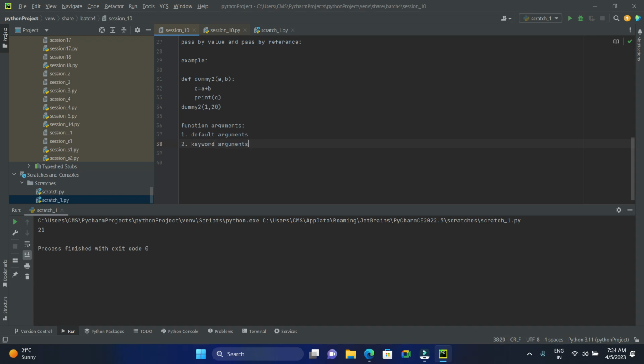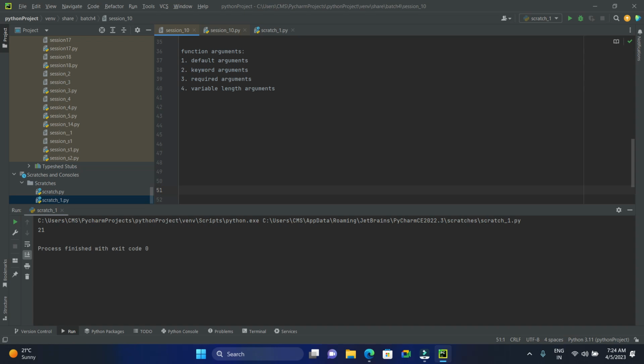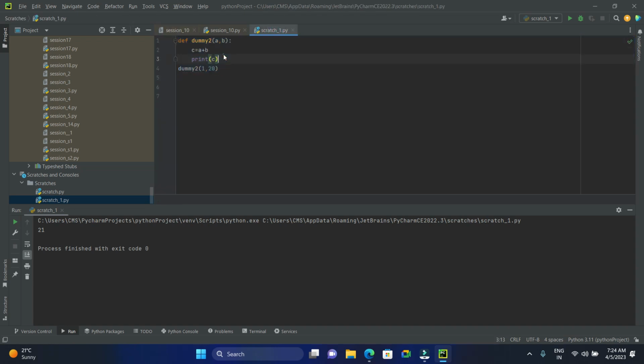And the fourth one is variable length arguments. Okay. So here, these are the four types of function arguments. Where do we use these function arguments? These are the things which we are discussing now. We are discussing only about the arguments. These are the arguments a and b. Here in this function, a and b are the arguments. How do we declare, how do we call, how do we retrieve those function arguments?